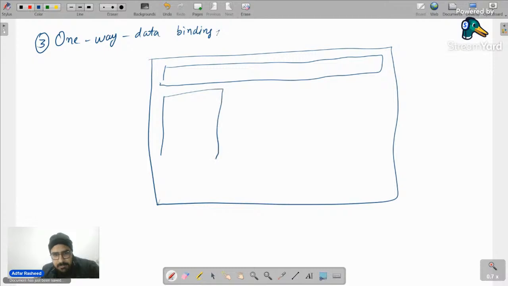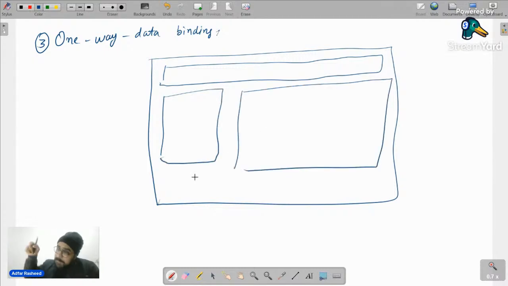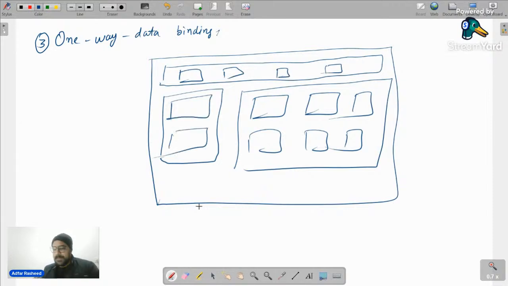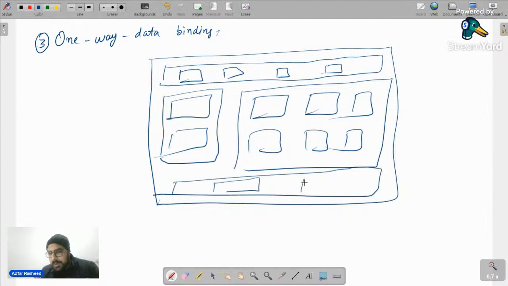Maybe this left section will be treated as one component. Maybe this card will be treated as another component. Maybe inside it, I will have a few more components like this. Over here, maybe I have more components. This can be one of the very simple examples. Maybe over here I have two more components. Then at the bottom, I have something like this, maybe only two components.